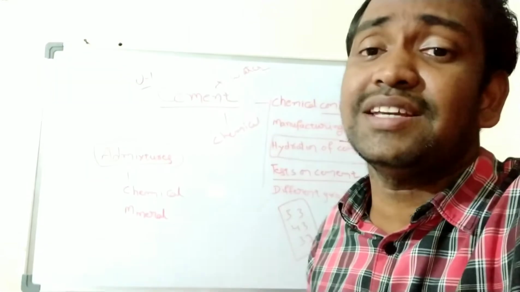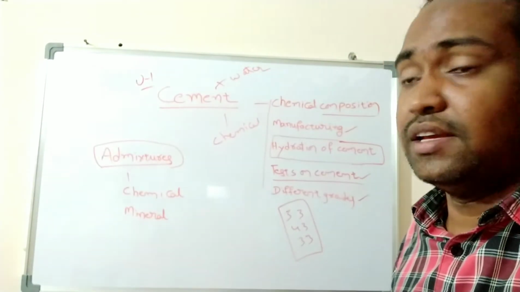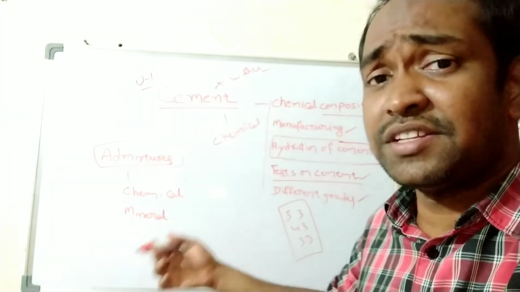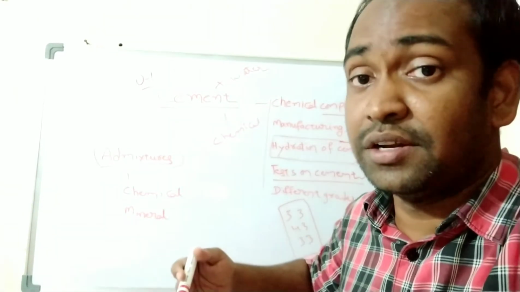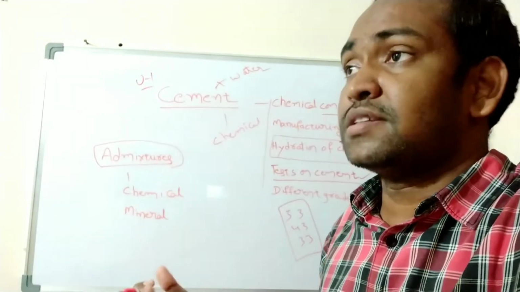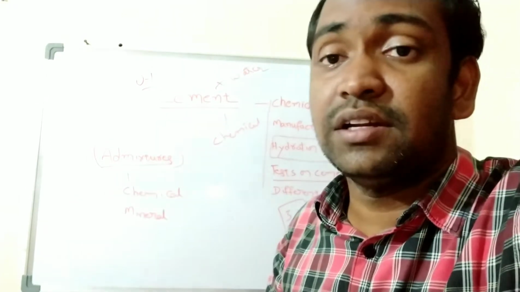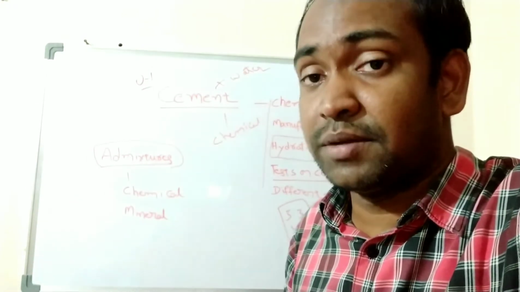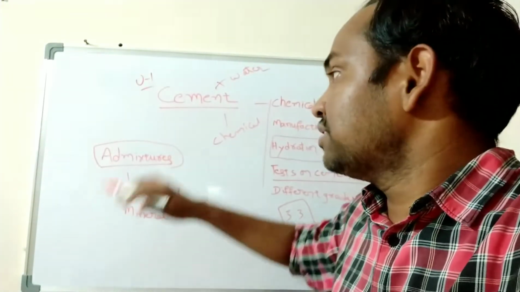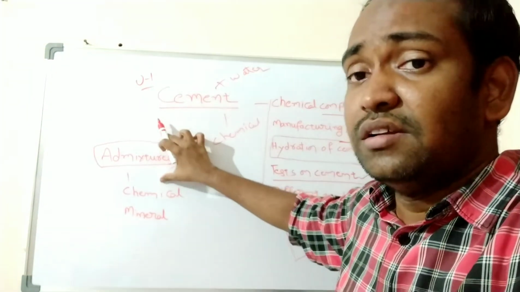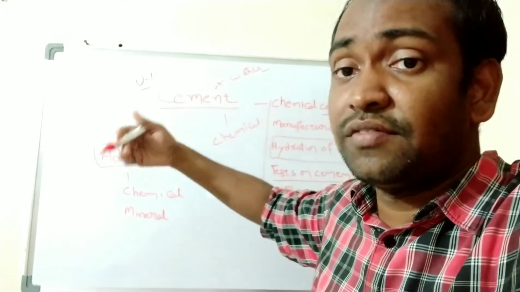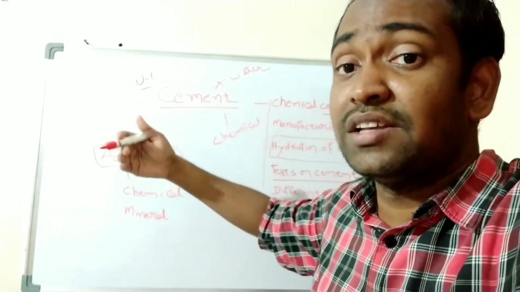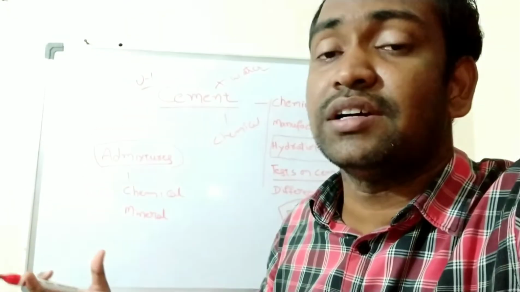Along with these basic ingredients, we will add some other substances to concrete to gain various properties. It means if we need to gain some self-compacting property in concrete, we need to add some admixture. Understand? So different admixtures are there in the market. Those admixtures will give different properties or different kinds of qualities or different kinds of strengths to concrete.